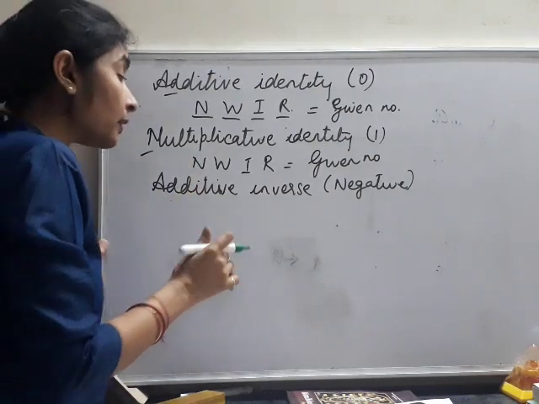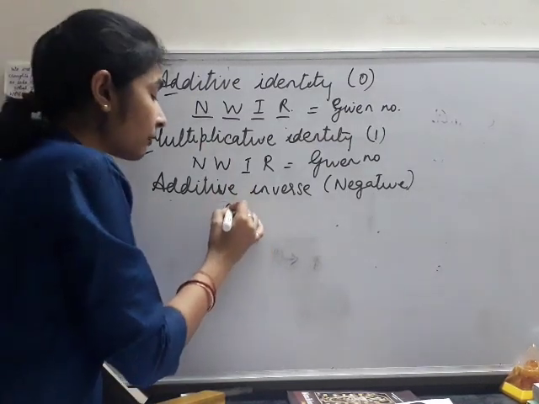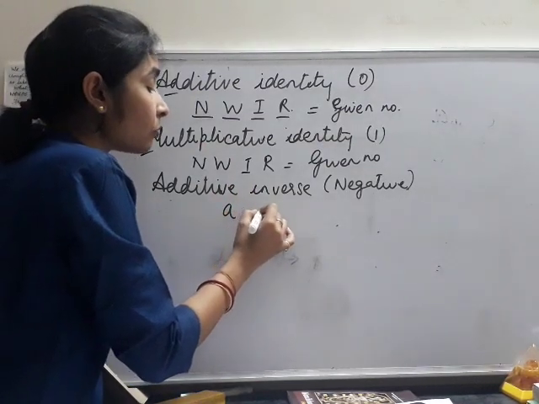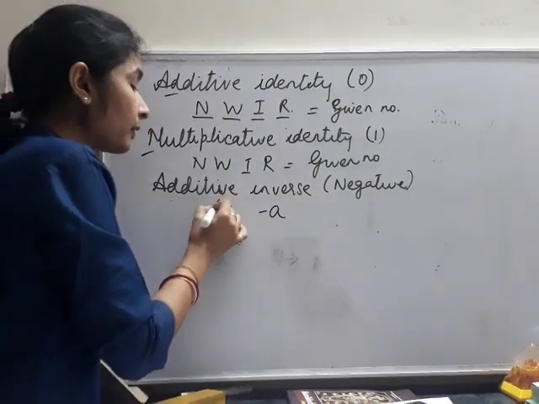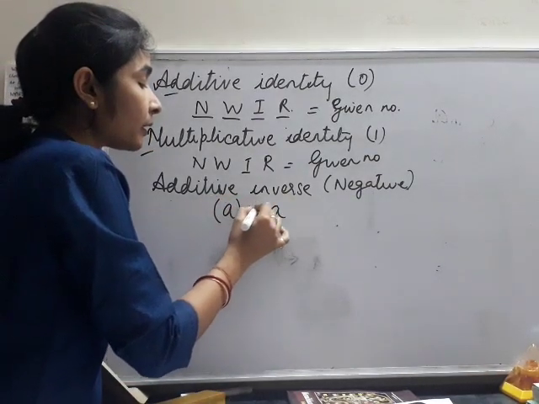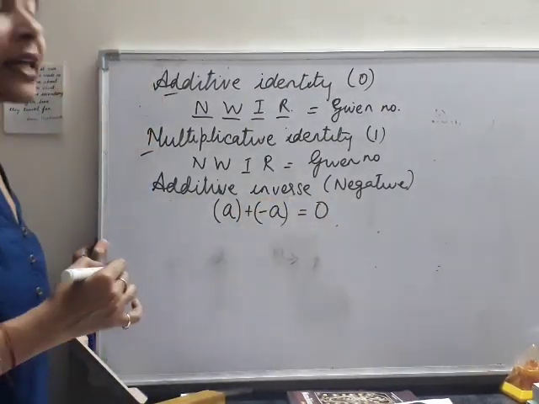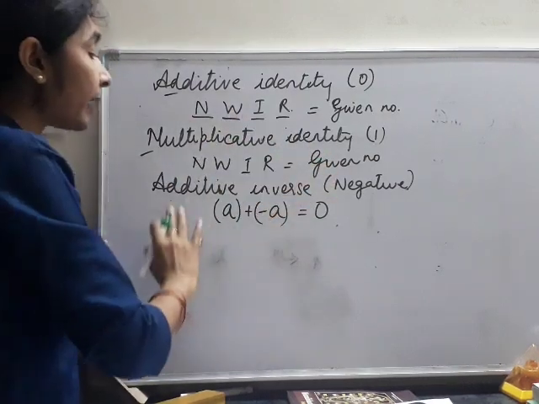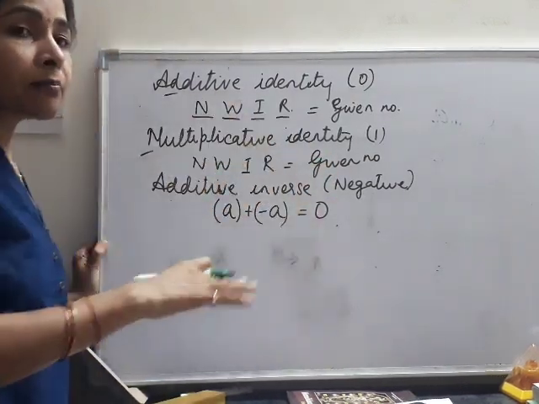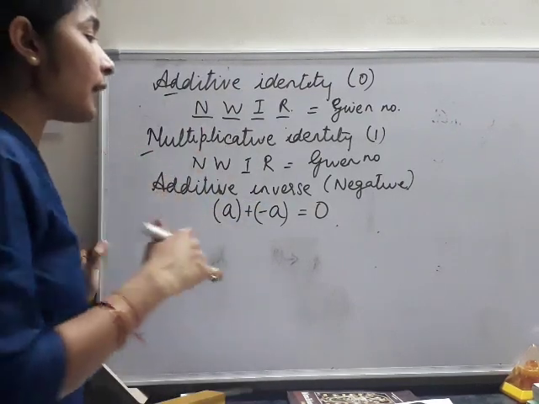And what is the additive inverse? Just the negative of the given number. That means the negative of a number a is minus a. Now what is the property here? A number added to its negative or additive inverse always gives the answer 0.